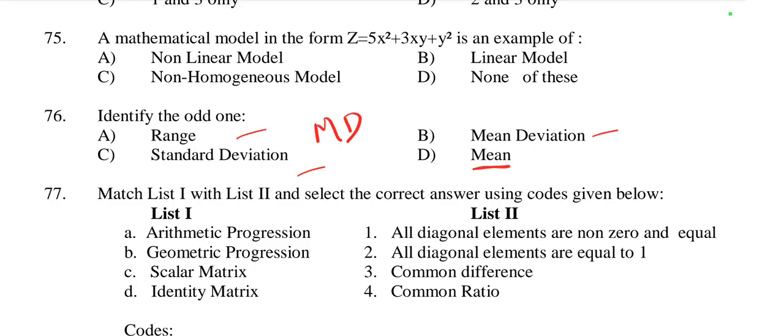But mean is a measure of central tendency. Mean, median, mode are the measures of central tendency. So this is different from all of these. Option D is right here, because range, mean deviation and standard deviation are measures of dispersion or variability in a data set, but mean is a measure of central tendency.